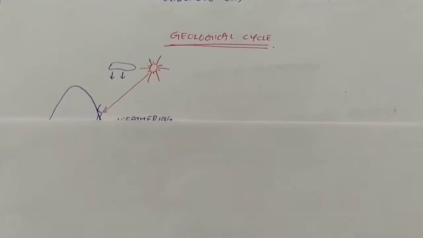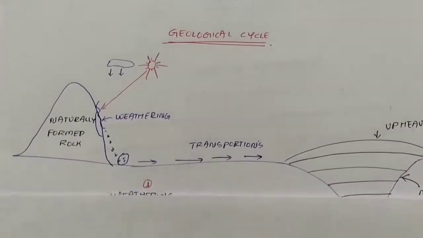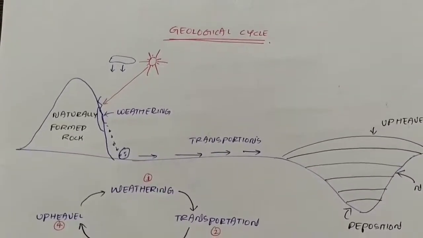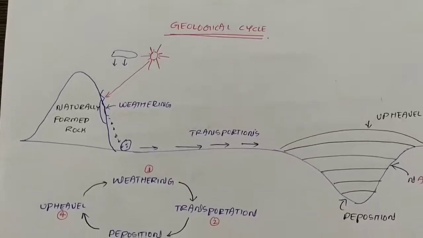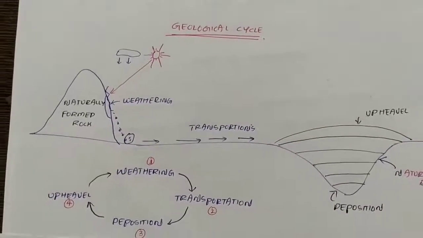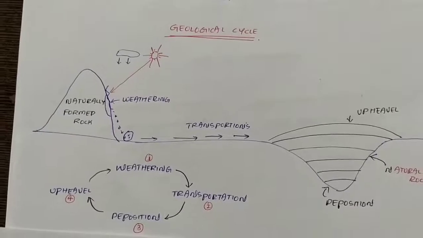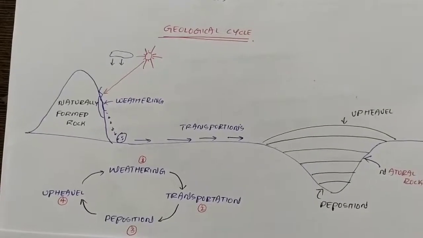In that, due to the different weathering actions, the soil is formed and it can be either transported or resides near the foot of the parent rock. And the soils which are transported are deposited at some other place, and after that it leads to the formation of upheaval, which means another rock is formed.